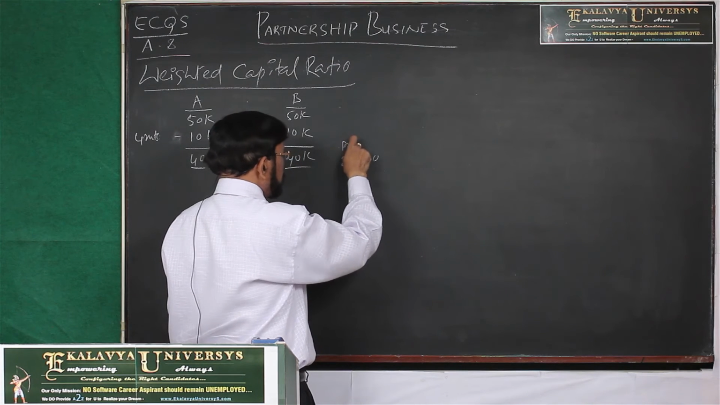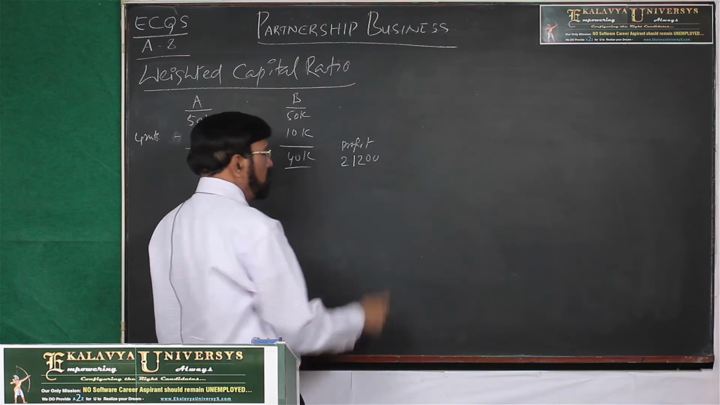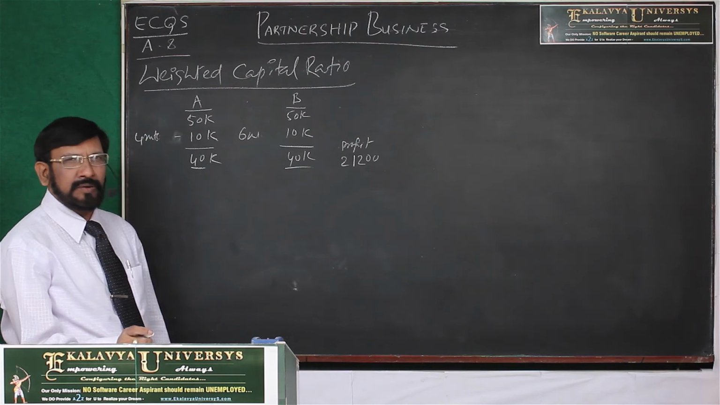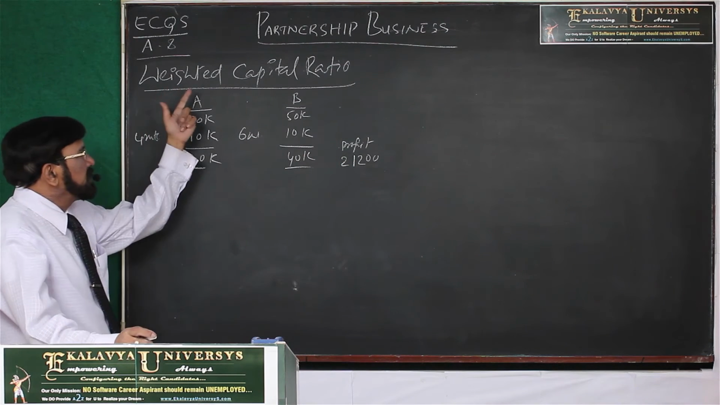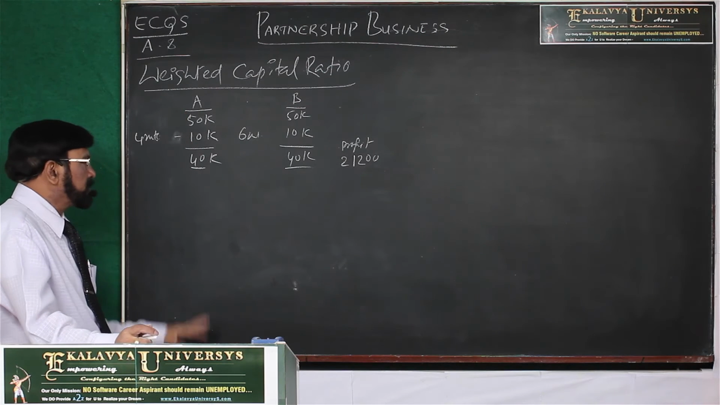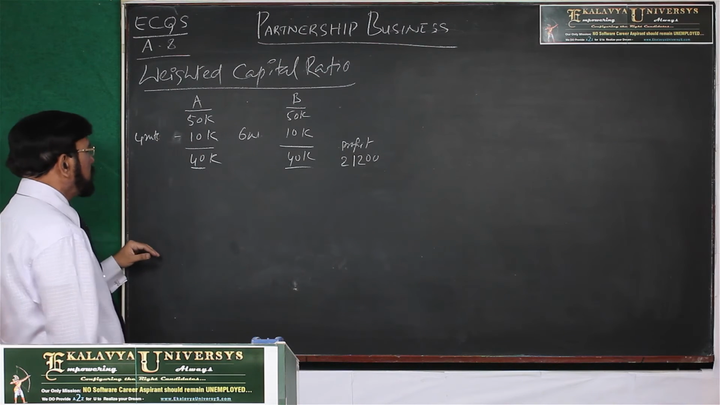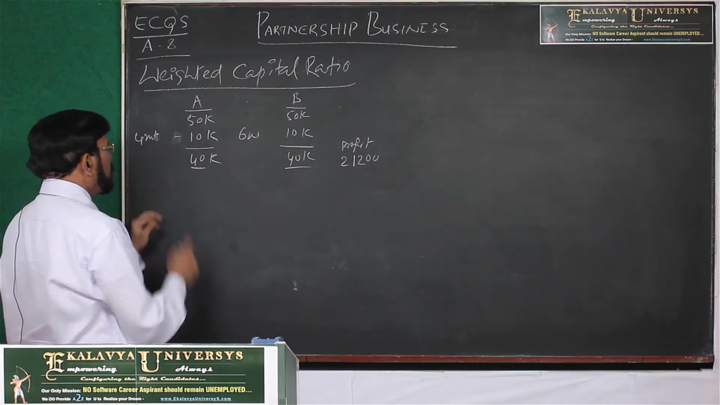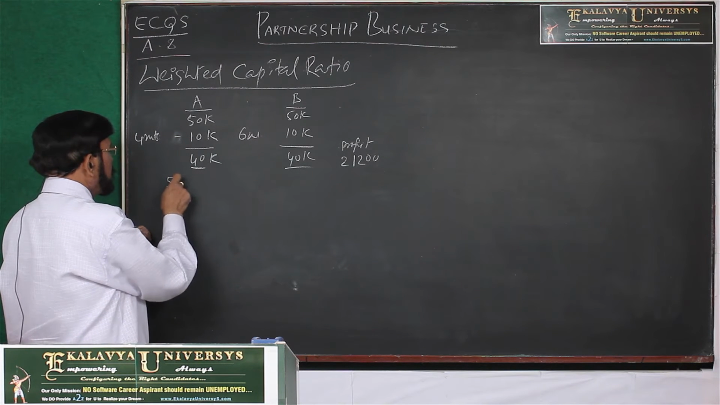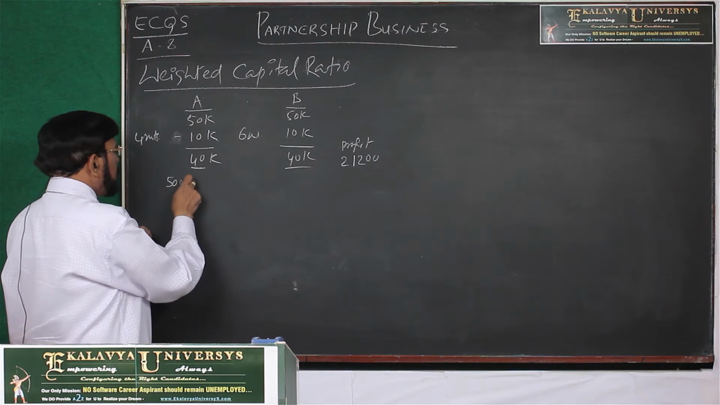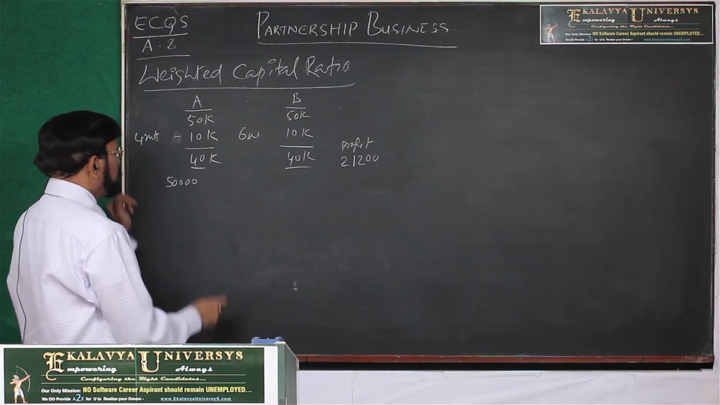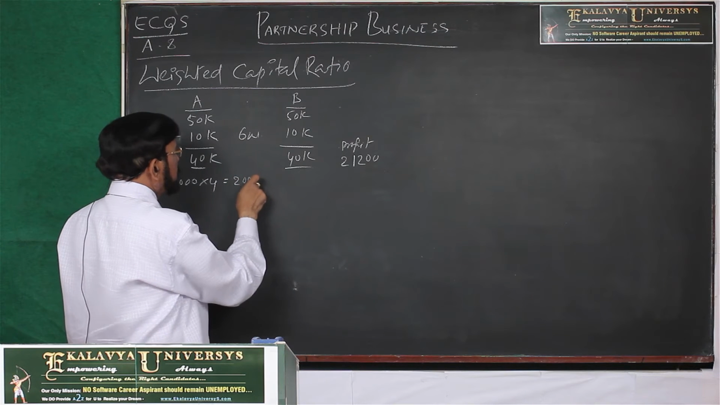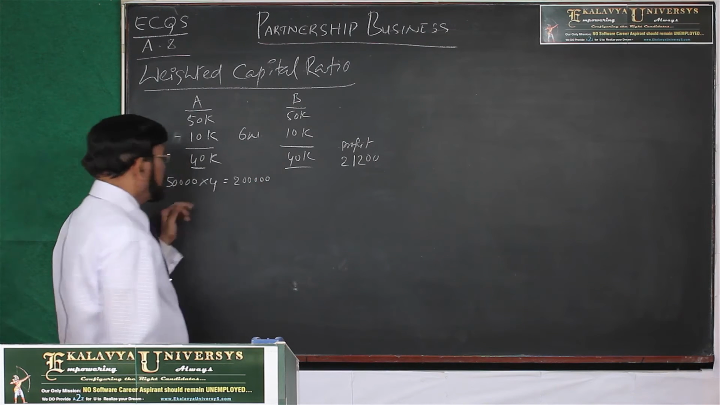Now, at the end of the year, they got a net profit of 21,200. Now, how this profit is distributed between the partners we have to calculate. For this purpose, we have to find out the weighted capital ratio. Now, how can you calculate A and B's weighted capital? 50,000 rupees, how long was it retained? For 4 months. Then it comes to 2 lakh rupees.